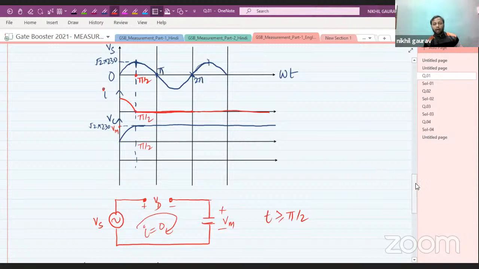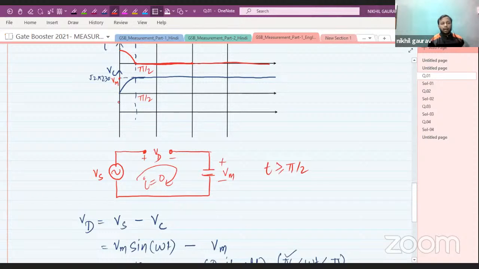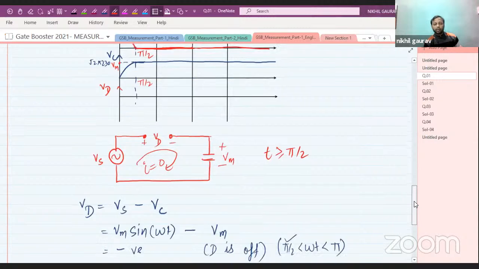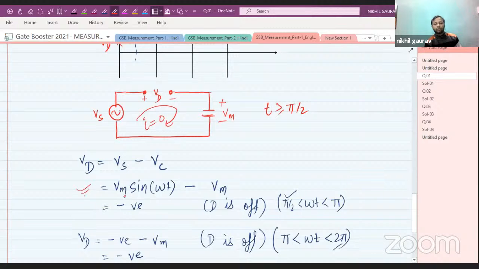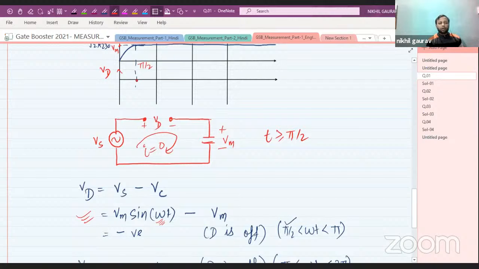Now let me draw the waveform for the diode voltage. At pi by 2, just put the value of pi by 2: sine pi by 2 is plus 1, so Vm minus Vm will be 0. So it will start from 0.